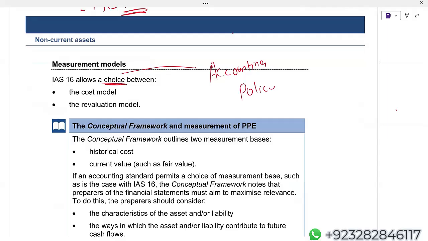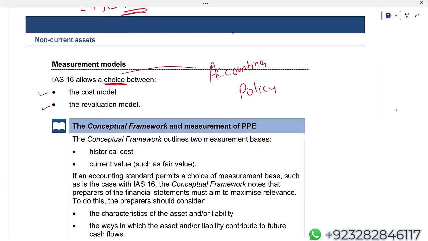Now listen. If someone asks you what you mean by accounting policy, accounting policy means where I have a right to choose one out of, obviously, options. Initially, property, plant and equipment is measured at cost, but subsequently you have got two choices. Either you can follow the cost model or you can go for the revaluation model. So how many models are subsequently given by IAS 16? Two. One is the cost model, another is the revaluation model.